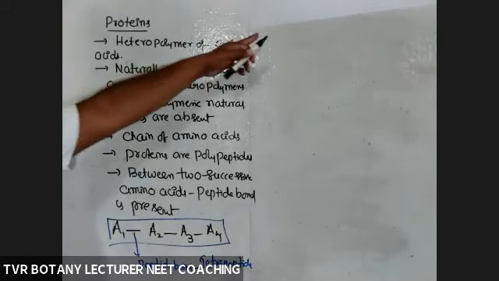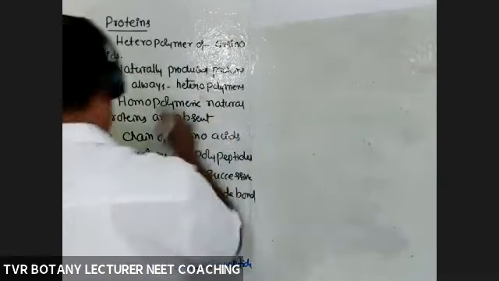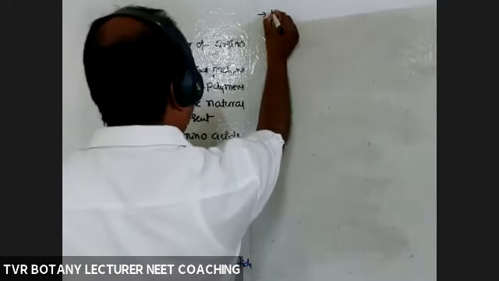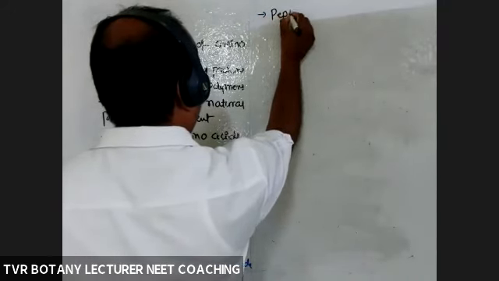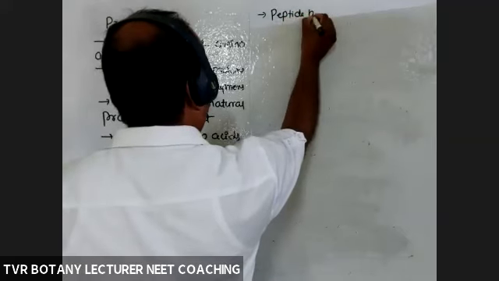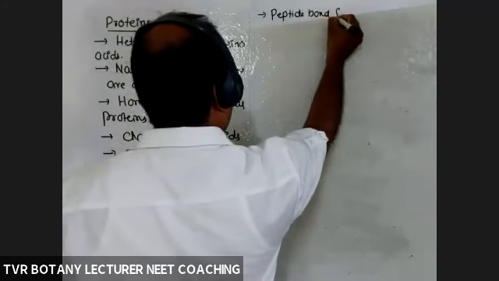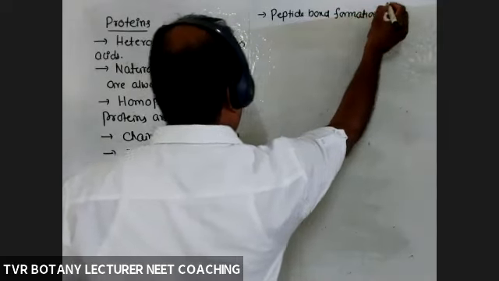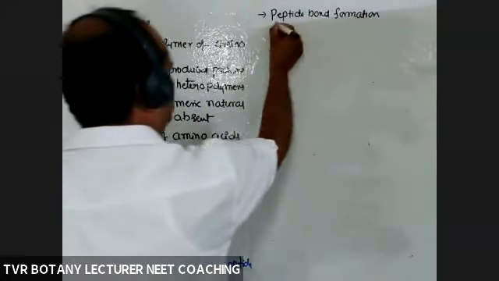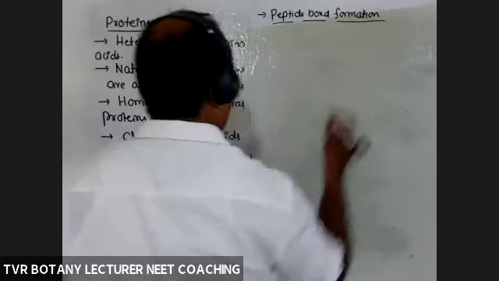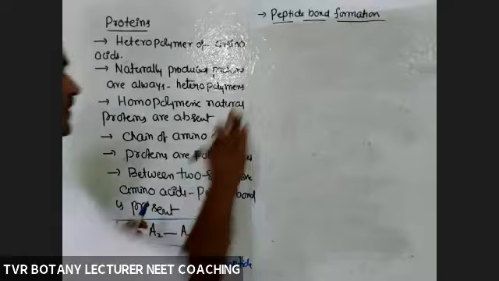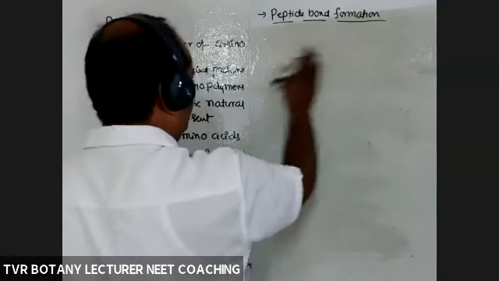Now, what about peptide bond formation? How is the peptide bond formed? This part is very, very important for NEET. Take two amino acids.